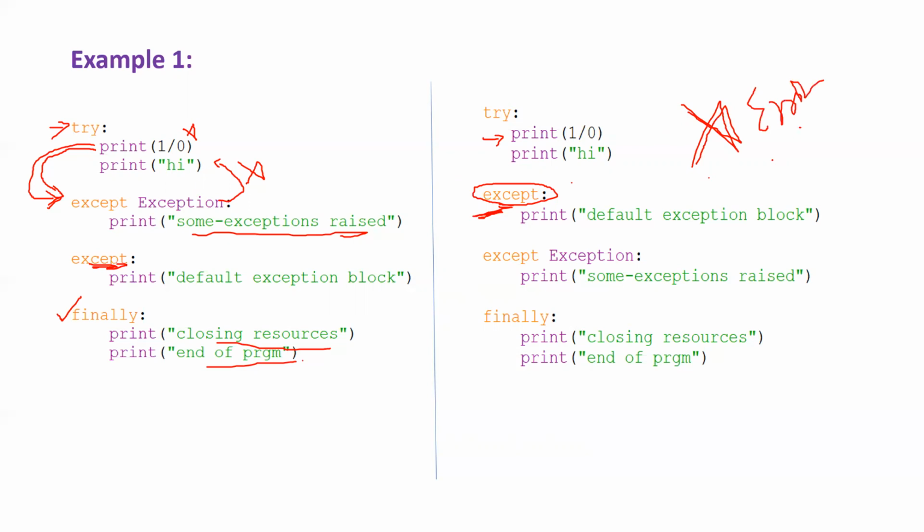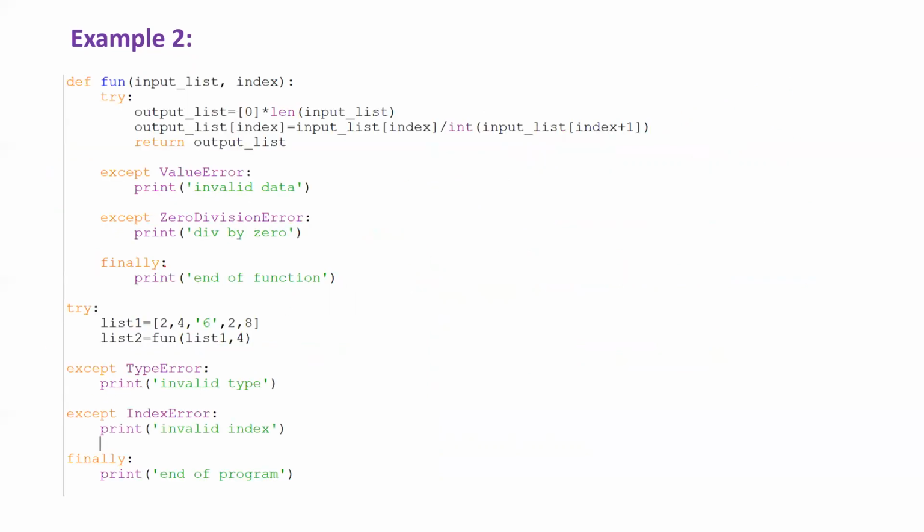Now observe another example. Here the code execution will start. I am taking a list1. The indexes are 0, 1, 2, 3 and 4. Now observe, list2 equals function of list1 comma 4. If you call this, the control will go here because the function call has happened. Input list is holding 5 values and the index we are passing is 4.